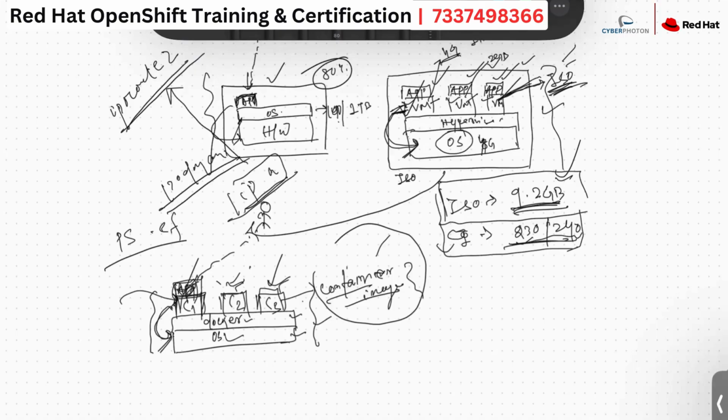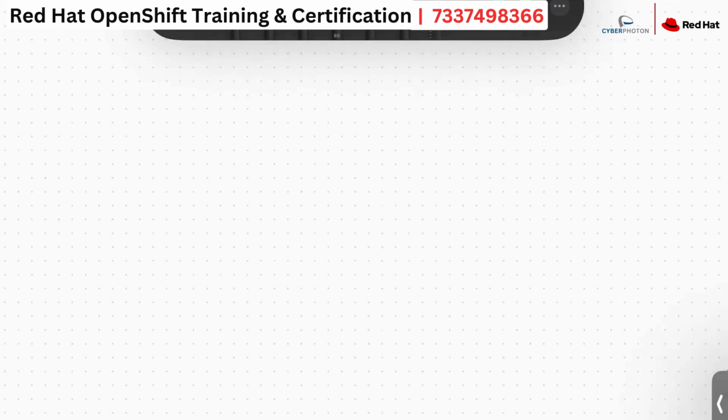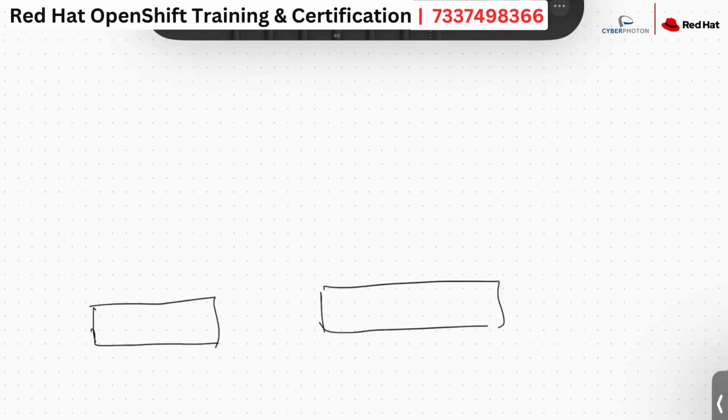Single operating system, in a single operating system. But in your real-time scenario, in your organizations, you are not supposed to use any single operating system, guys. There will be multiple operating systems, and multiple applications will be running on top of that. Now, let's see. If I have multiple OS, on top of the OS I will be using my containers. Suppose there are only 3 operating systems, if I tell you. Okay, only 3 OS running in my organization.